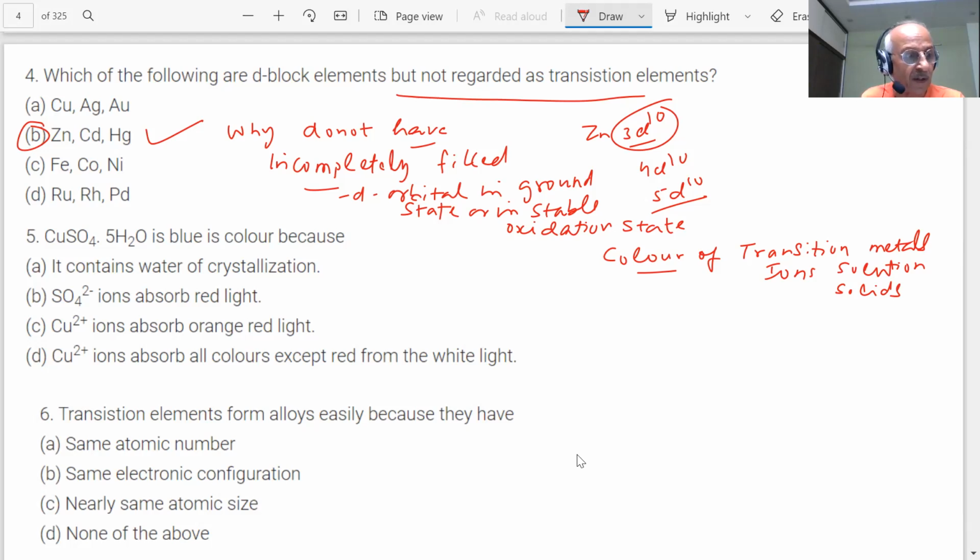What is our correct answer, students? It contains water of crystallization: has it anything to do with the color? Copper ions absorb orange, red light. Copper 2 ions absorb all colors except red. What is our correct answer?